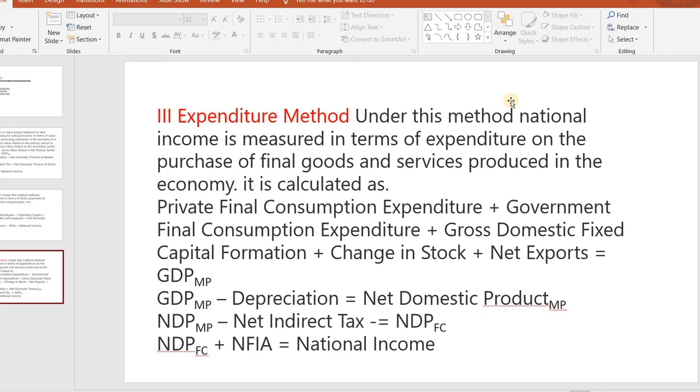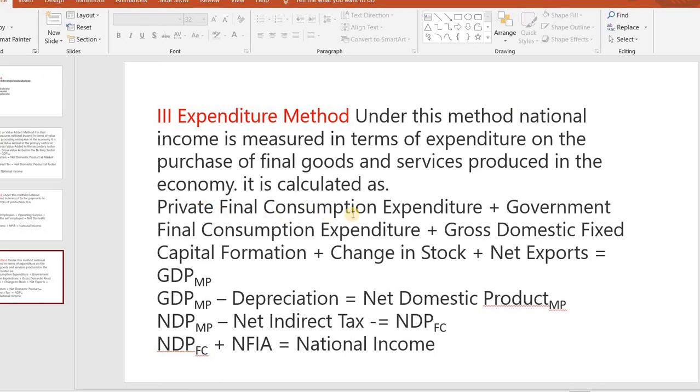In this method, we can get the GDP by adding up all consumption expenditure made by all individuals, institutions and the government during a year. Means consumption plus investment plus government expenditure plus net value of export.